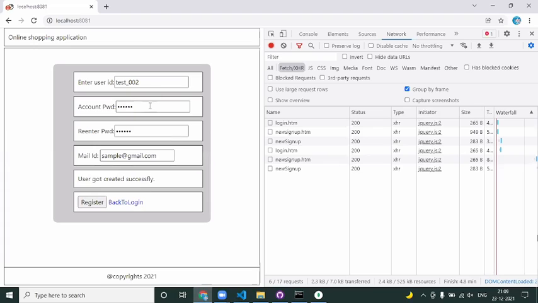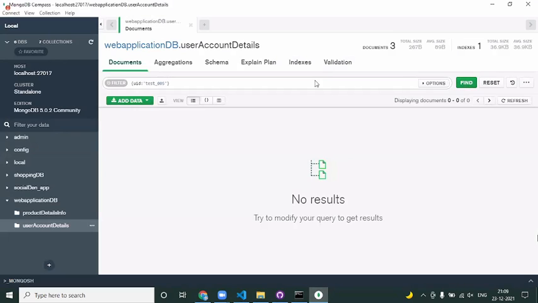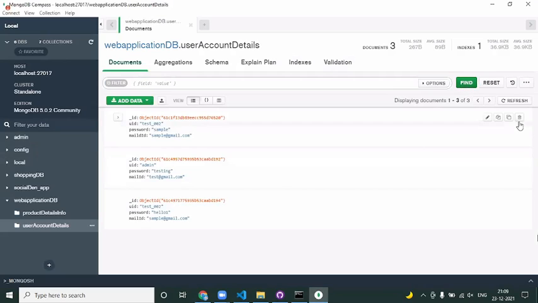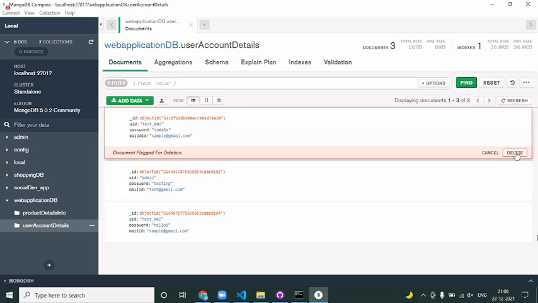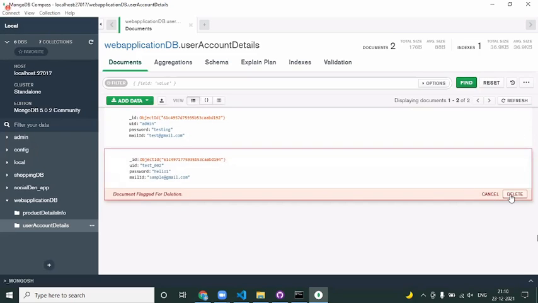Now if you come back, I'm using test underscore 2. When I'm clicking register, it is saying that user already exists. Now you go into the server, am I getting an array of 2 records? What is the length of this array? 2. Let us go to the DB. Let me remove the data here. Test underscore 02, delete this. Test underscore data 2, delete this guy.